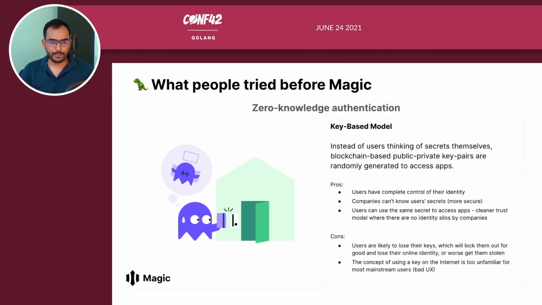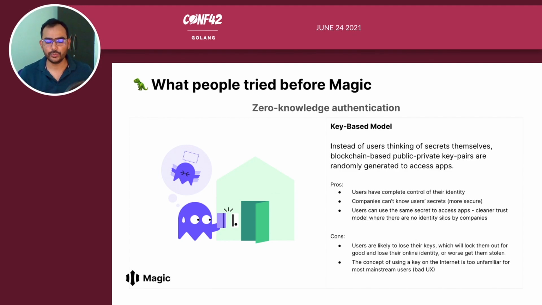So what did people try before Magic? They came up with zero-knowledge authentication, a key-based model. Instead of users thinking of secrets themselves, they will use blockchain-based public-private key pairs, which are randomly generated, to access applications. It has its pros and cons. The pros were users have complete control of their identity, which is good. Companies can't know users' secrets, again, more secure and good. Users can use the same secret to access applications, which is a cleaner trust model where there are no identity silos by companies. But it has its cons.